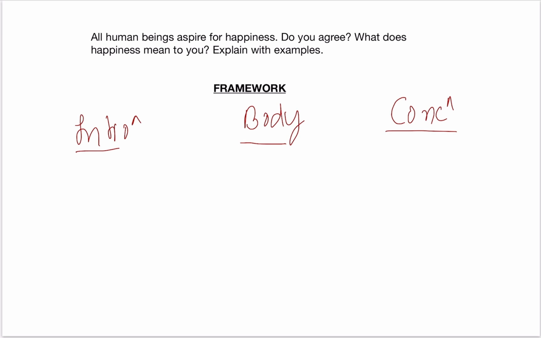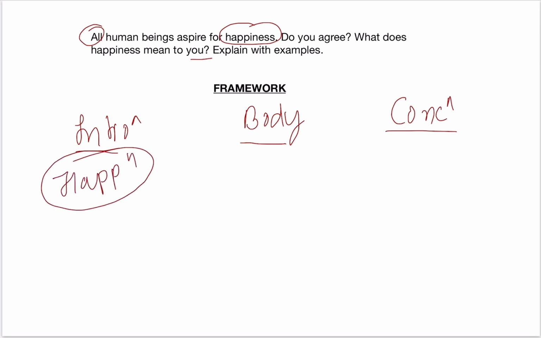What is the theme of the question? Our theme is happiness, because in both parts of the body, whether it is the meaning of happiness for you or for all human beings, the theme is happiness. So in the introduction we have to write the definition of happiness or a short introduction about happiness.